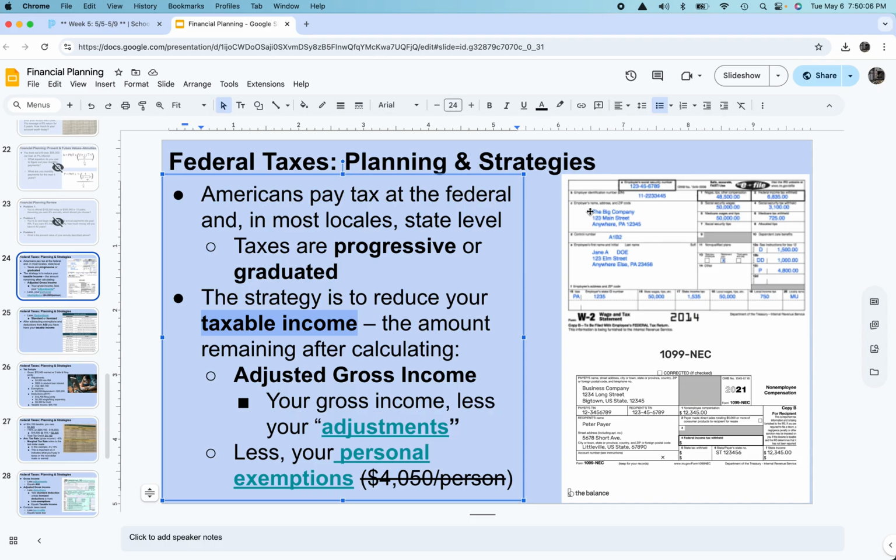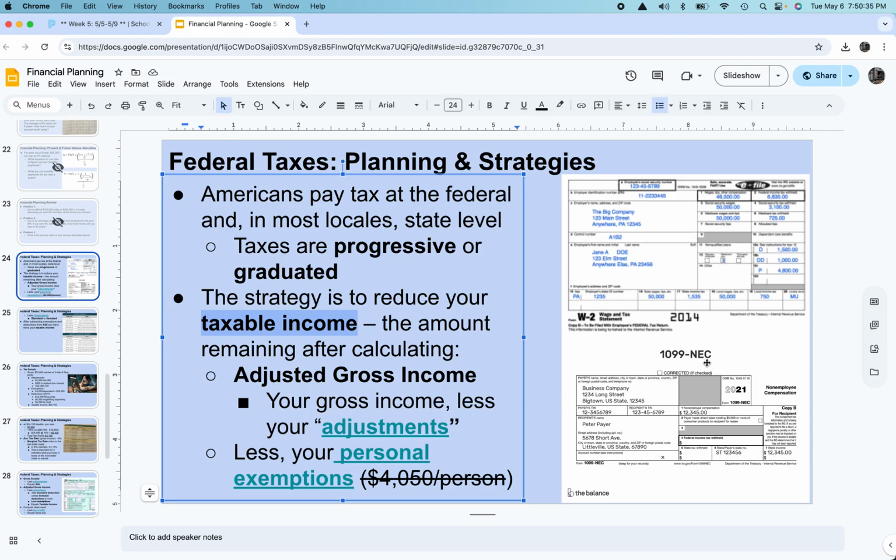Well, by January 30th of the following year, so for example, for 2024, all of the monies made last year, by January 30th of this year, anybody who worked would have received a couple of these documents. They would have received a W-2 if they were an employee of a business. They would have received a 1099 if they were an independent contractor of a business.